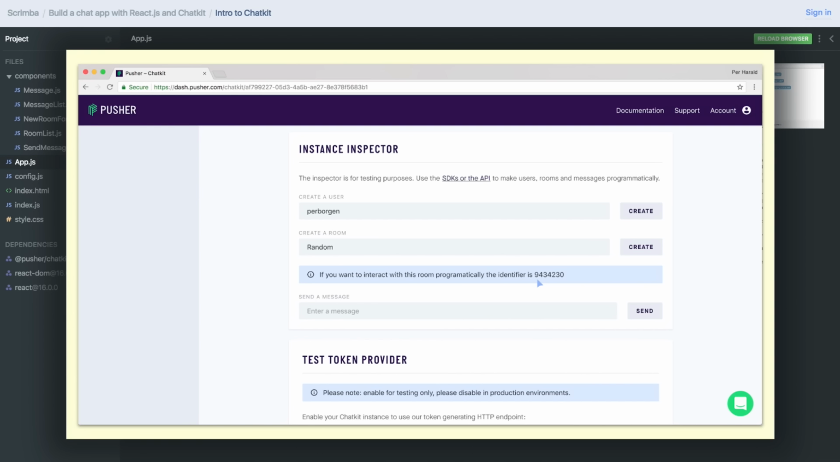In the next screencast, we're going to connect our app with my Chatkit instance. And I'm also going to challenge you to connect our app to your Chatkit instance, as you should have your own instance and I should have mine. So I'm looking forward to seeing you there.